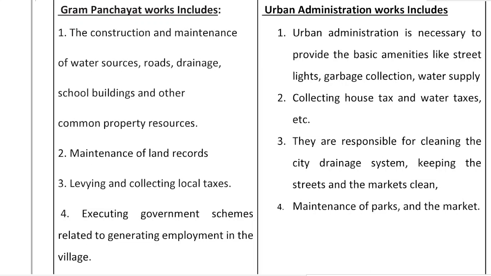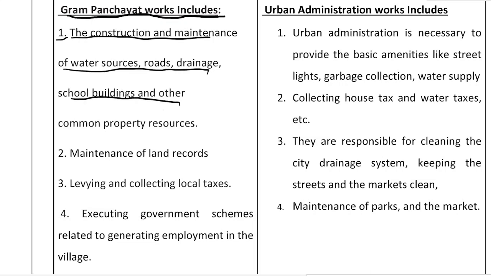So first service over here is Gram Panchayat works include. First we will see the services or works which Gram Panchayat performs. First one is the construction and maintenance of water sources, roads, drainage, school buildings and other common property resources.